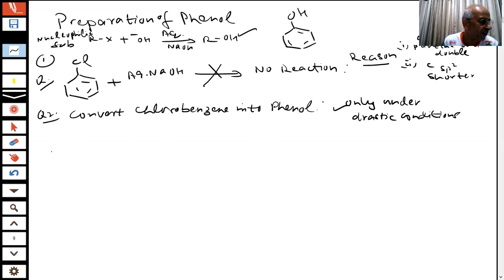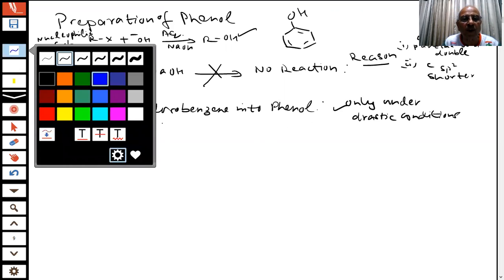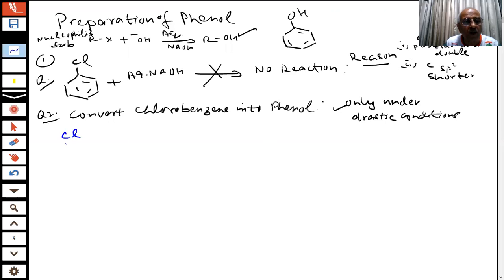So there is a process which is called Dow process. This question has been asked so many times. That's why I am talking of this. Therefore, this is not going to happen by the normal process. So what we do, students, you have chlorobenzene. You will react with aqueous NaOH at 623 Kelvin, very high temperature and very high pressure, students.